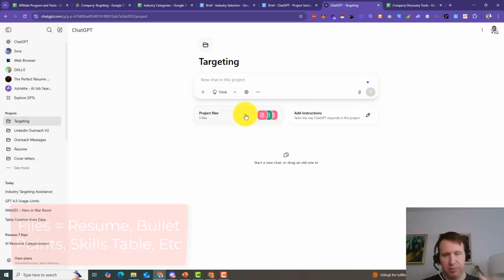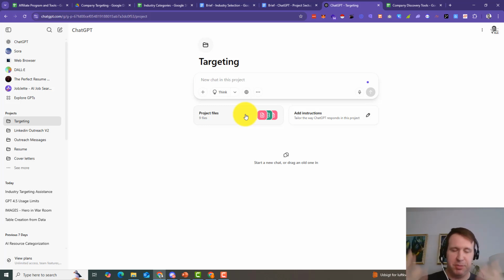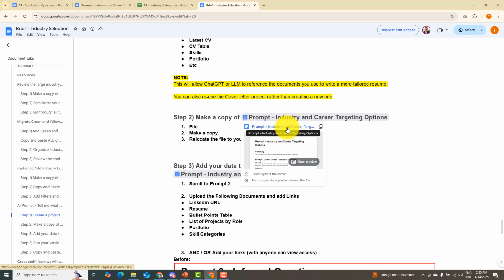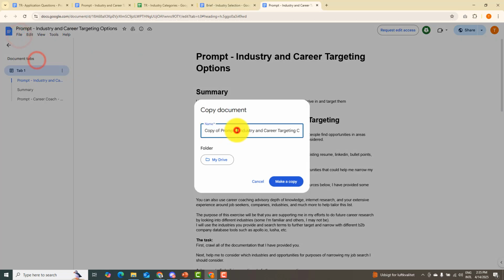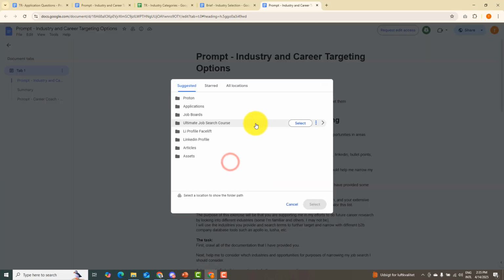Now I have my table where I can basically do all of this crazy targeting using ChatGPT as if it was my career coach. I need to make sure that I have a good enough prompt so that it can do this for me. So the first thing I'm going to do is adjust the prompt by making a copy of it and adding my own personal details. Looking at the brief, I'm opening up the prompt and I'm going to make a quick copy. File, make a copy, rename, and then add it somewhere on my drive where I'm going to be able to find it again.